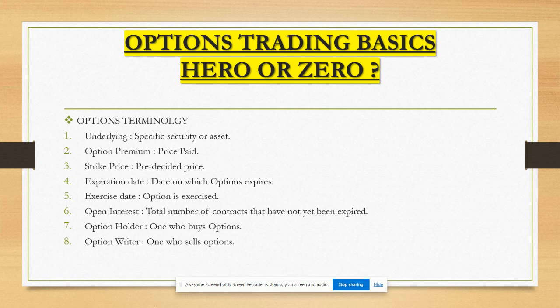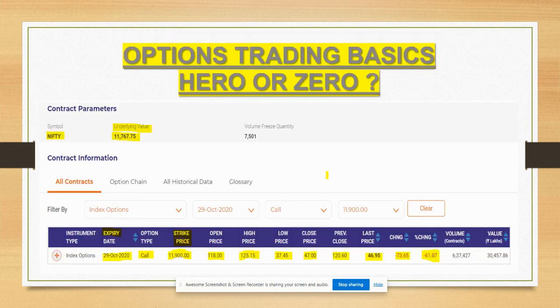Option writer is the one who sells the option. This is the very basic terminology, which we will show in the next slide. So the terminology is: expiry date, strike price, option type, open, high, low, close, previous close, last price, change, percentage change.